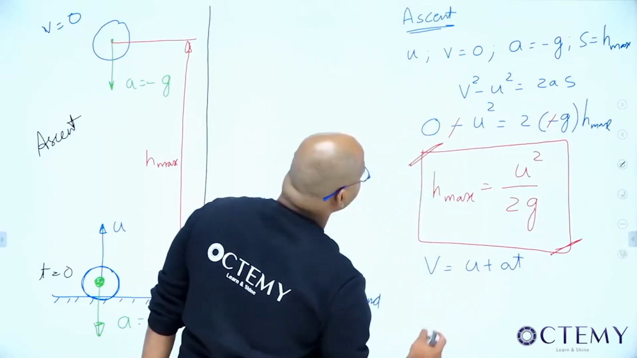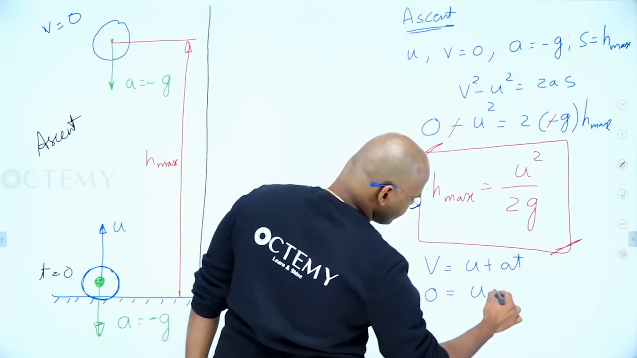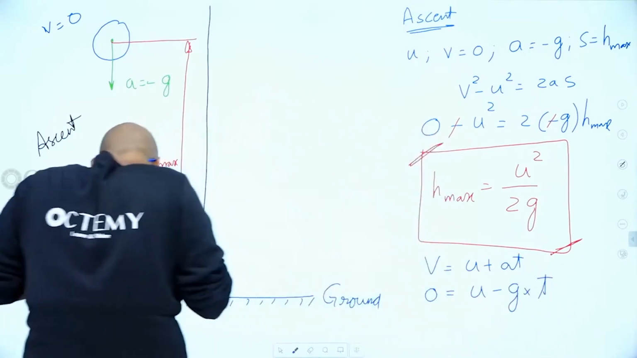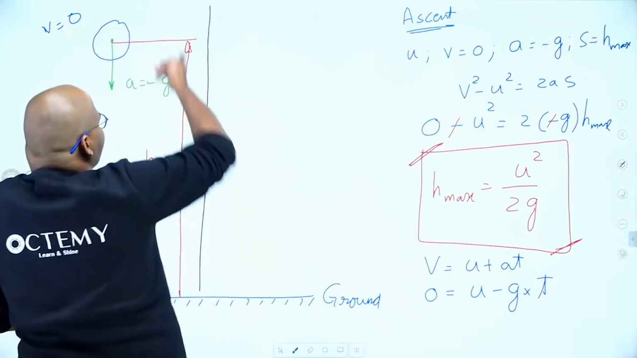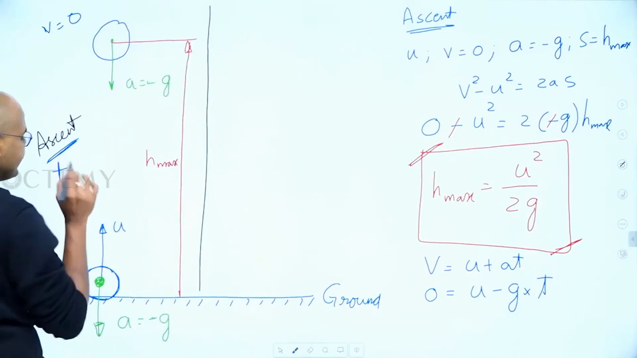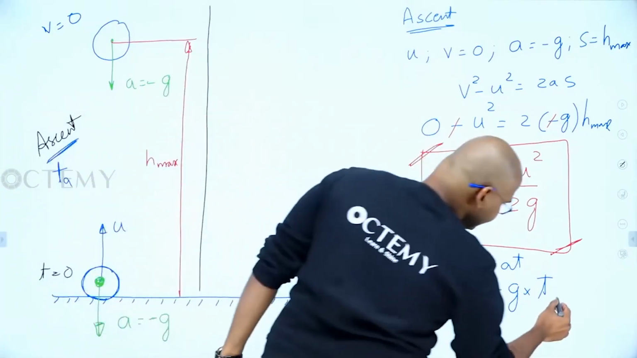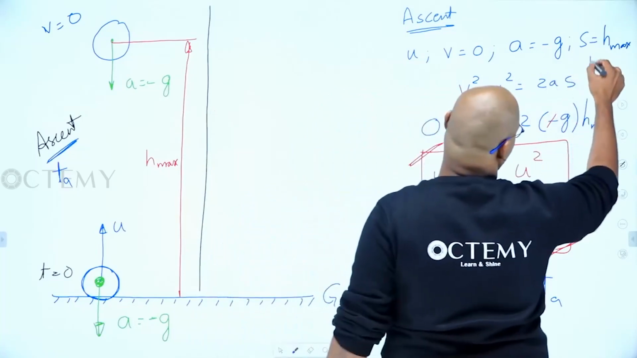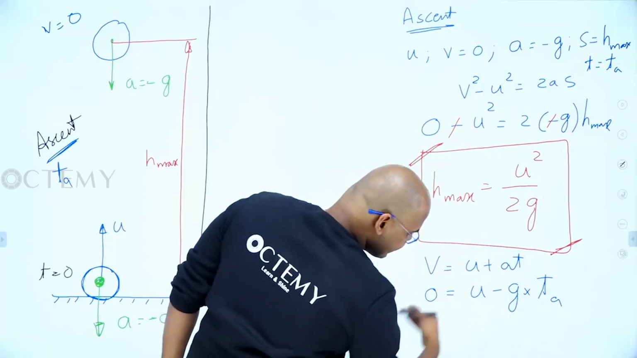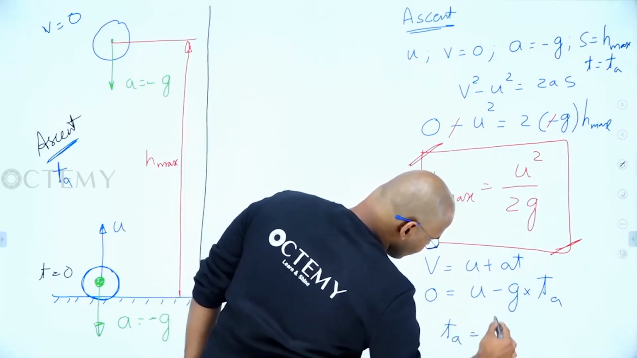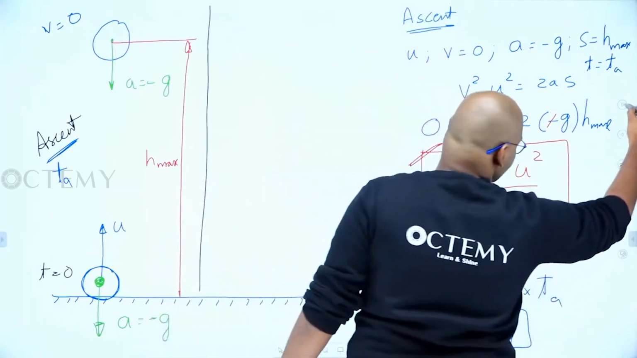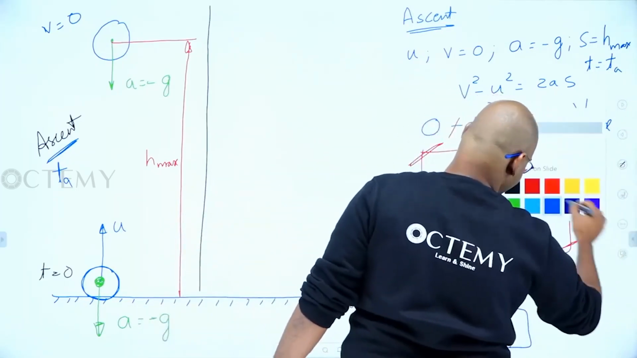From that, what can I write? Final velocity is 0, initial velocity is u, acceleration is minus g, and t. What is the t? The time taken to go from the lowest point to the highest point, that is during ascent, and I call it time of ascent, TA. So time of ascent, TA, is equal to u by g.